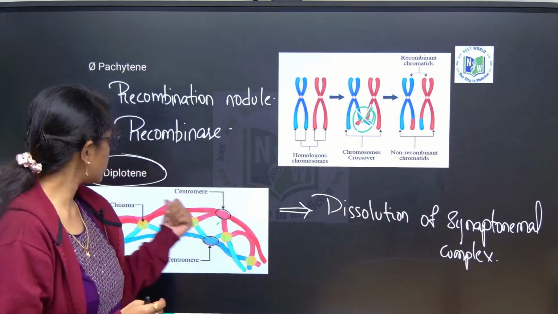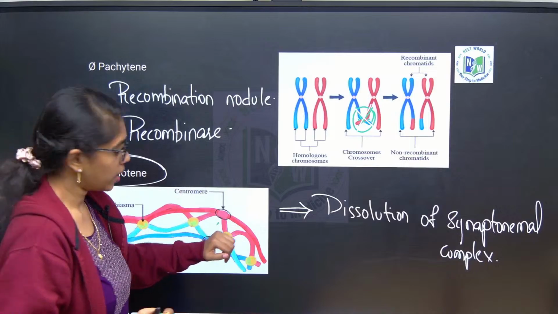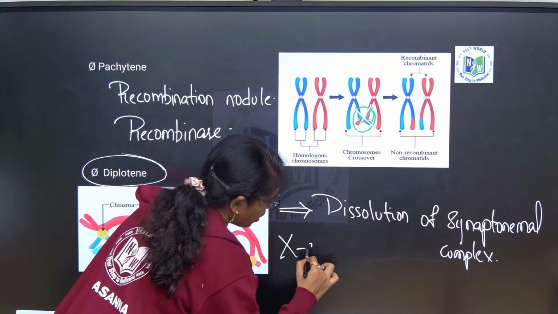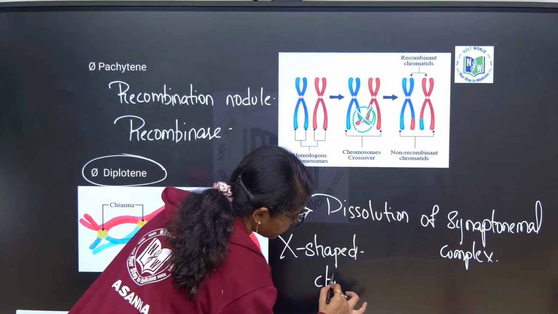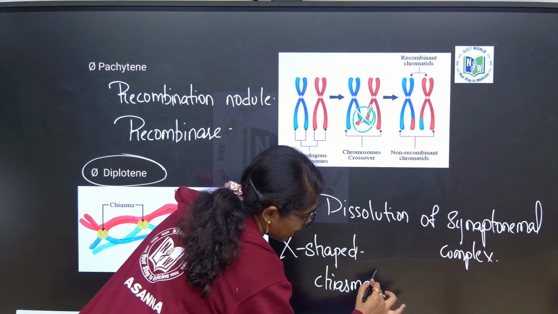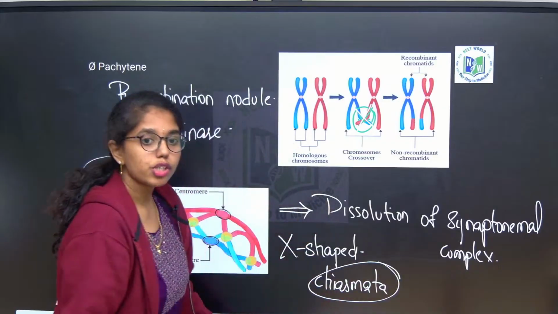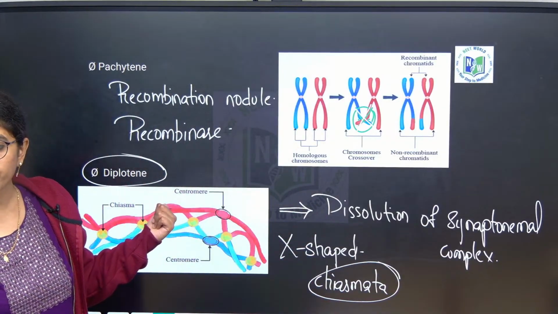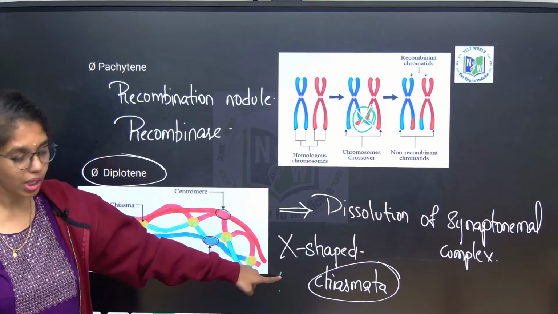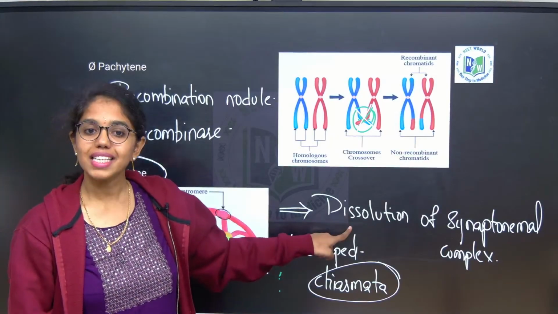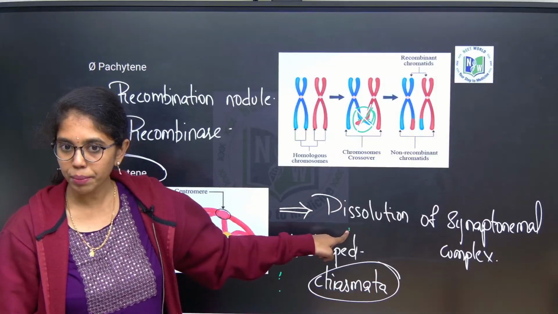That X-shaped structure is seen in diplotene. The X-shaped structure is called chiasma or chiasmata formation. So, in diplotene, the events you have to remember are chiasmata formation, the X-shaped formation, and dissolution of the synaptonemal complex. You will remember, right? Yes.